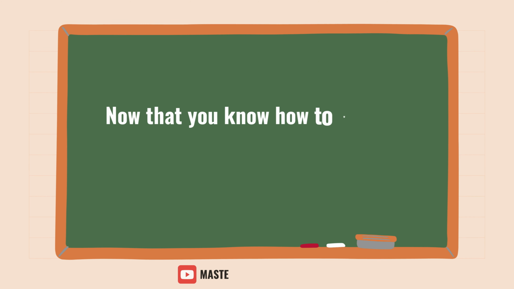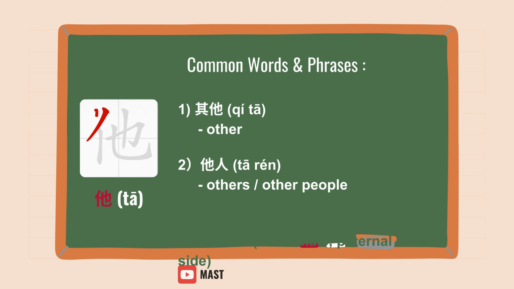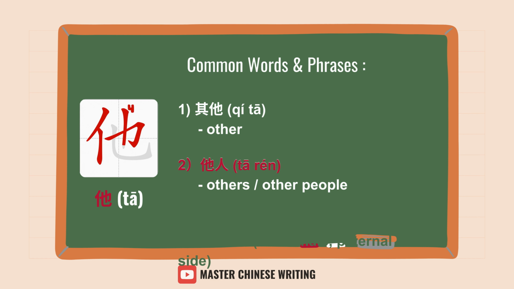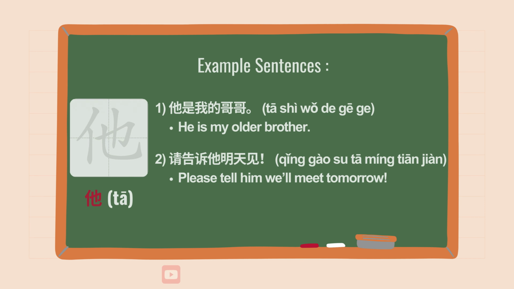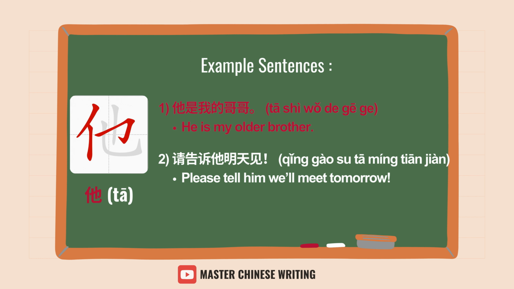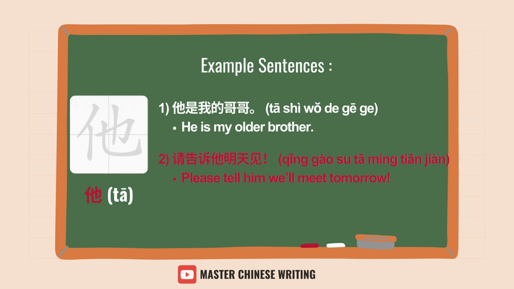Now that you know how to write 他, let's learn some useful words and phrases. Common words and phrases: 其他, other; 他人, others, other people. Example sentences. 他是我的哥哥, He is my older brother. 请告诉他明天见, Please tell him we'll meet tomorrow.